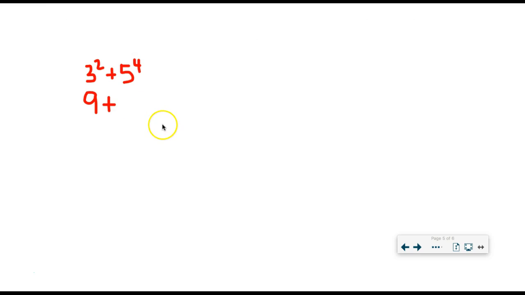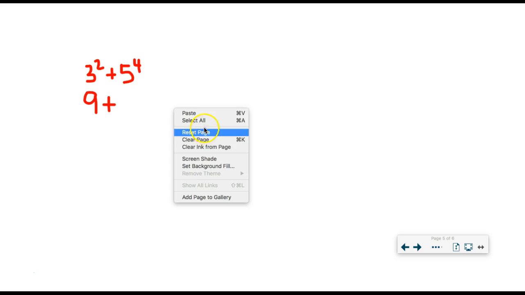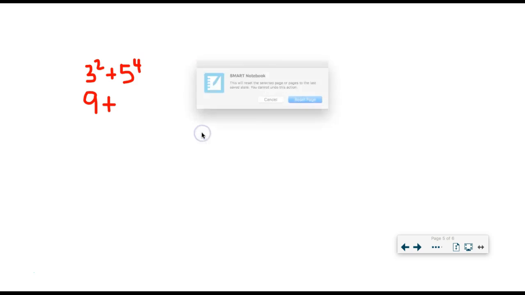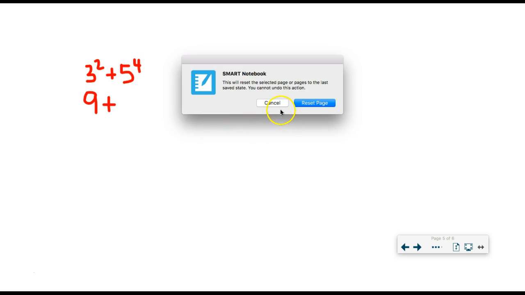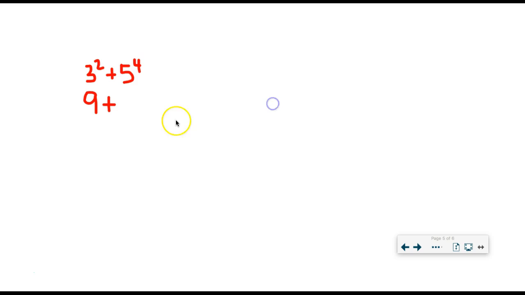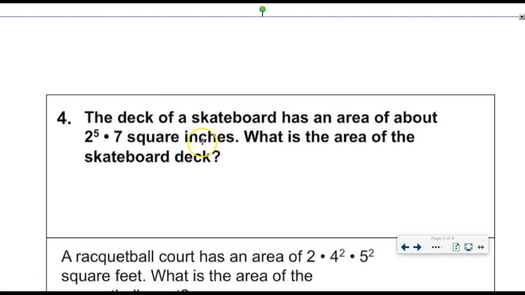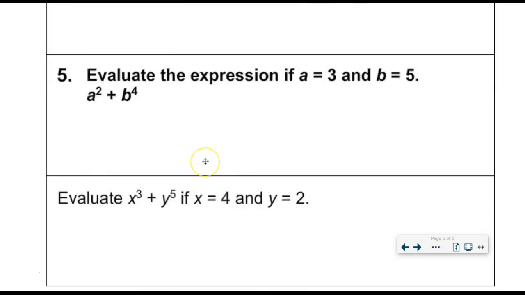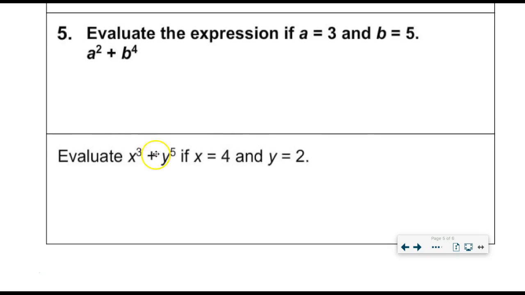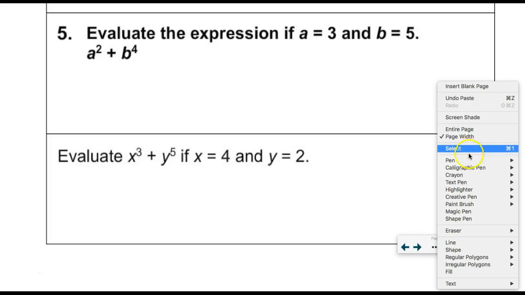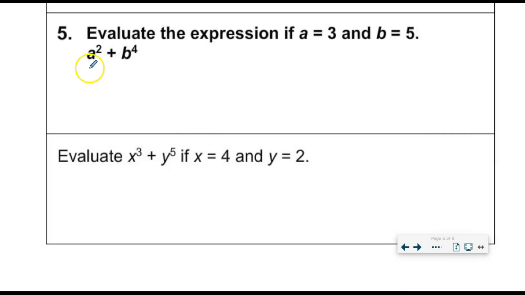Whoops, sorry. Oh no. Edit, undo. Reset page. I don't want to do that. I guess I'll just paste it. Oh, that gets all messed up. No big deal. Where were we? Okay, here. Sorry about that. Growing pains.